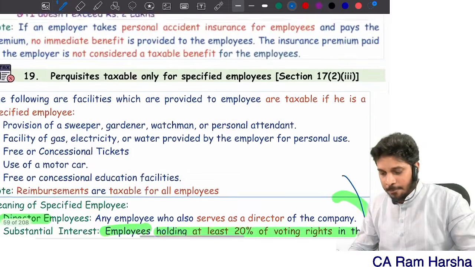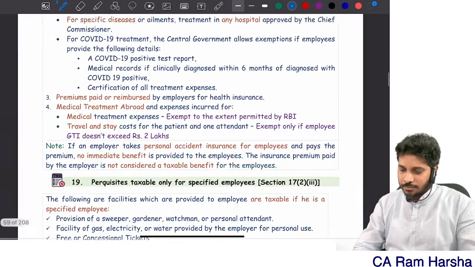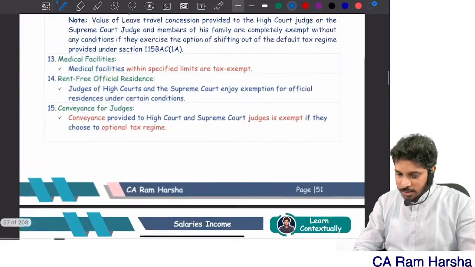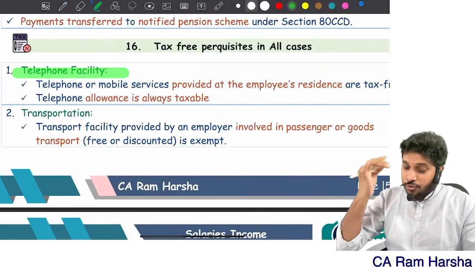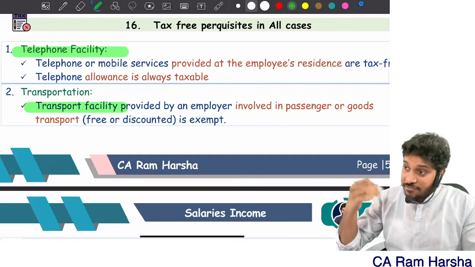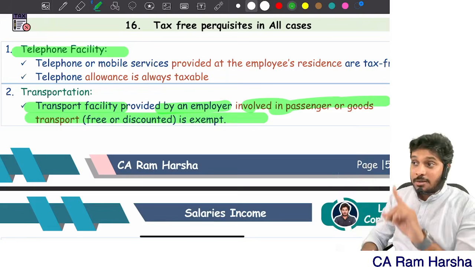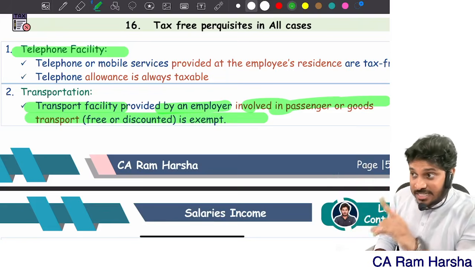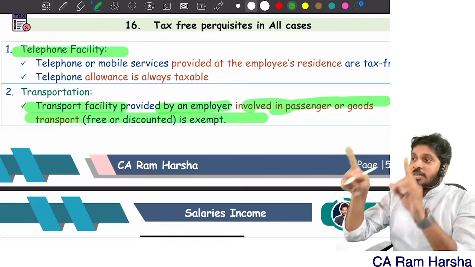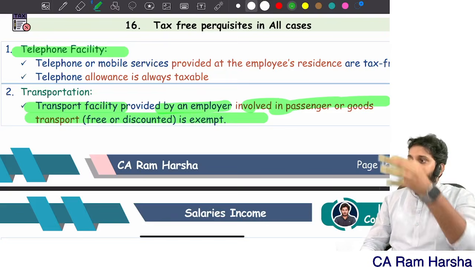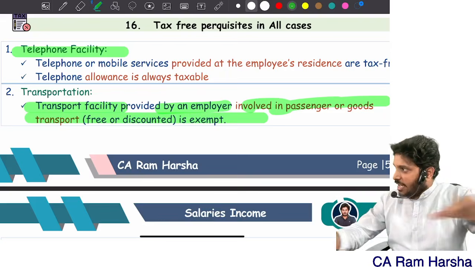Clear? All of you. We are about to finish the salary chapter. Another hardly 10 minutes. Okay. Now look at this. There are some benefits which are fully exempt. What are they? Telephone facilities are fully exempt. Transport facility provided by an employer to a transport sector employee is exempted. Remember, transport allowance is different, transport facility is different. Transport allowance given to a transport sector employee, under the optional tax regime, is 70% of the amount received or 10,000, whichever is lower. Transportation facility is fully exempt.